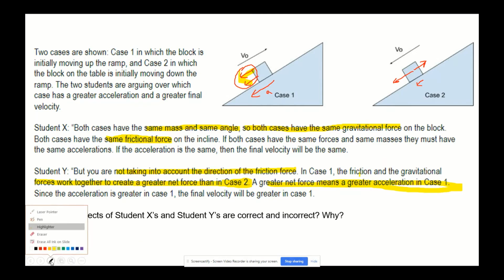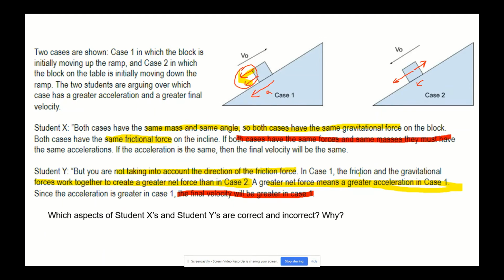So let's go ahead and do all our false statements here. This is just because the acceleration is greater in case one, the final velocity is not necessarily going to be greater. And I'll talk about that in a second. Let's go mark the wrong ones here. Both have the same forces, same masses. They must have the same acceleration. This is a false statement, as we just described earlier. And therefore the velocities will be the same. Okay, also a false statement.